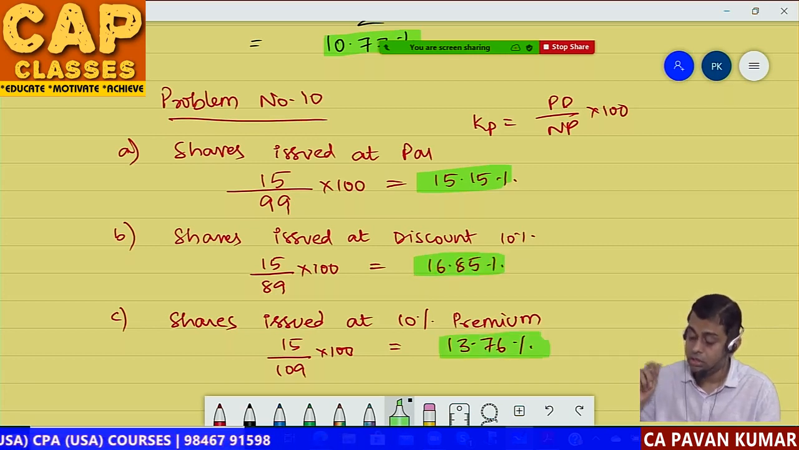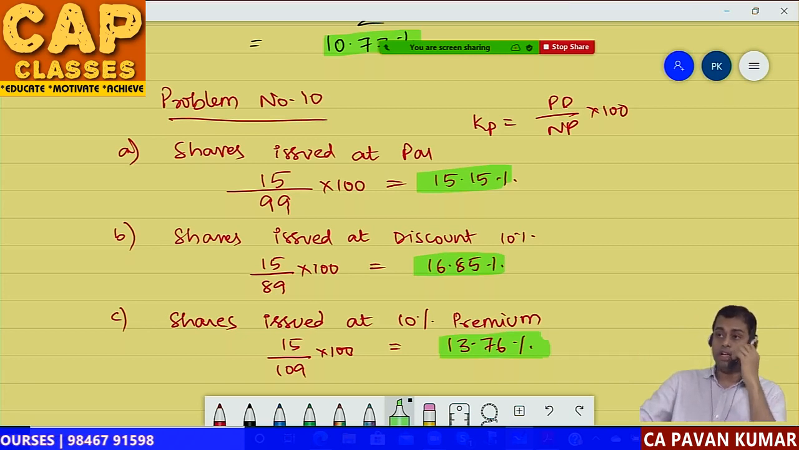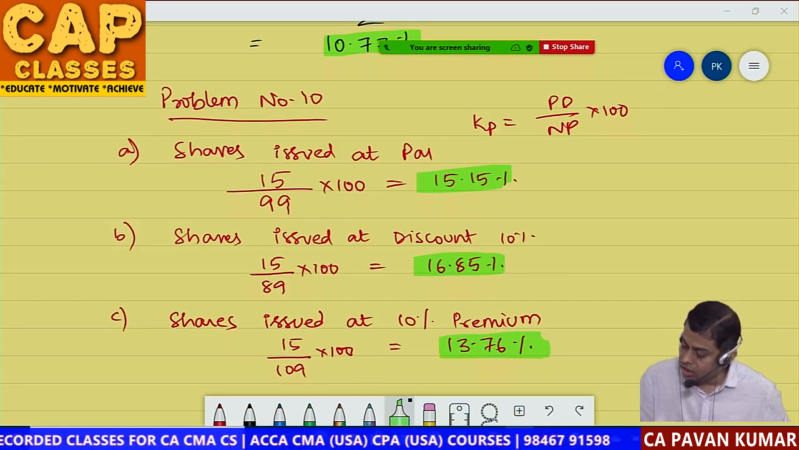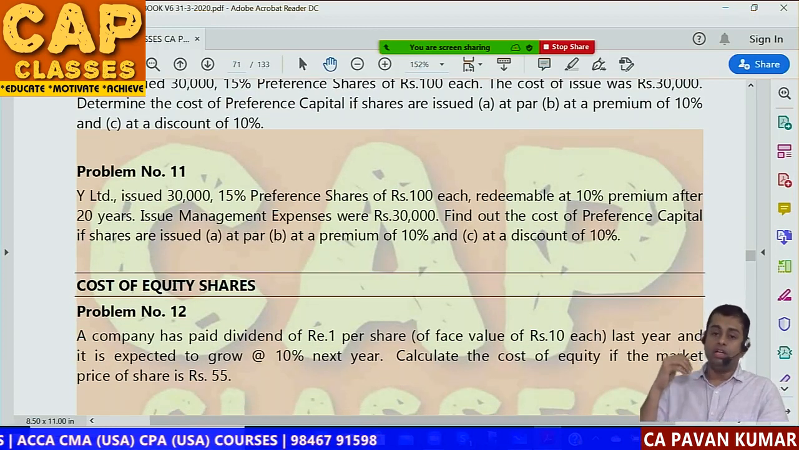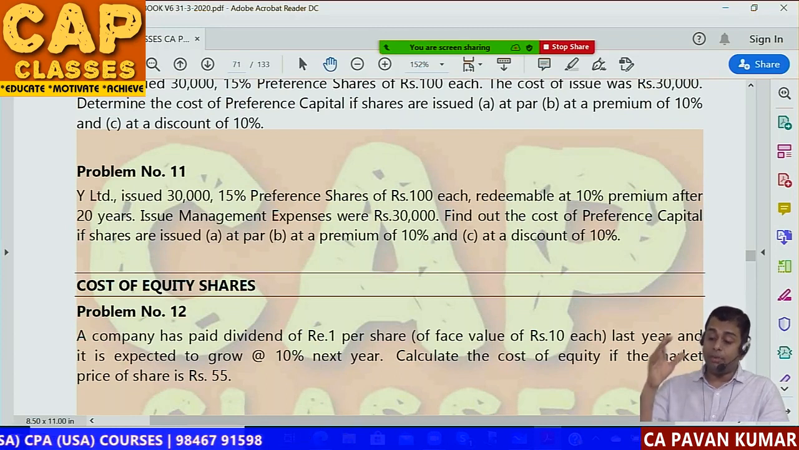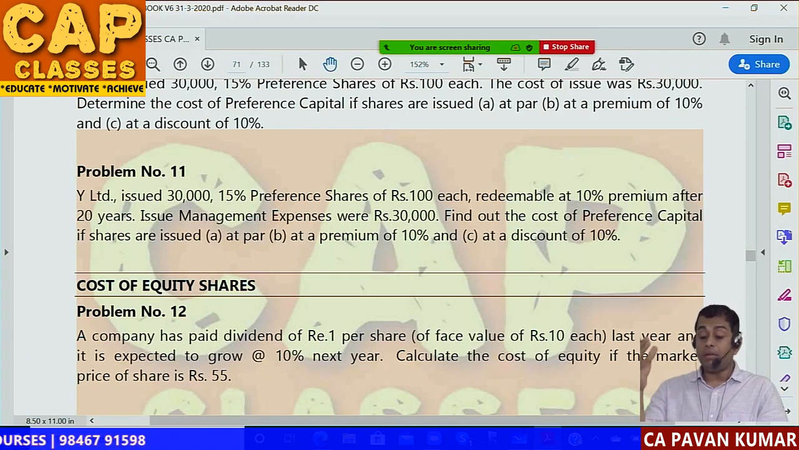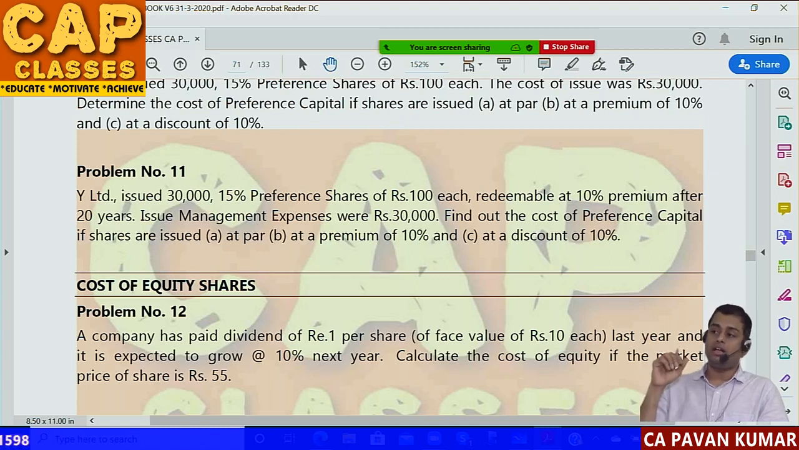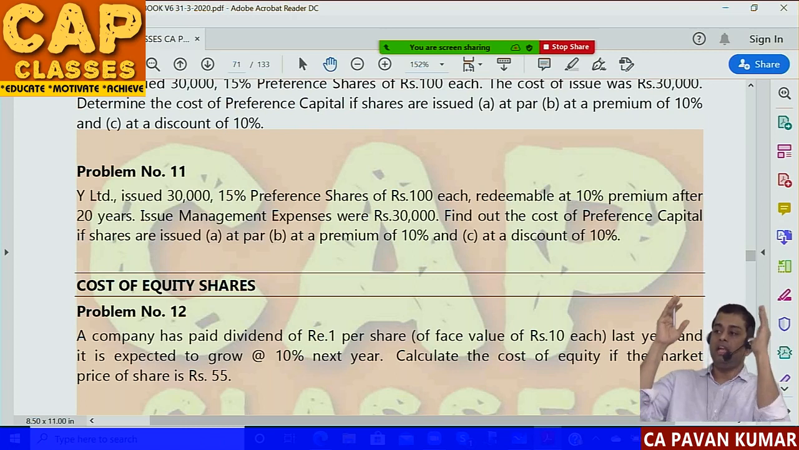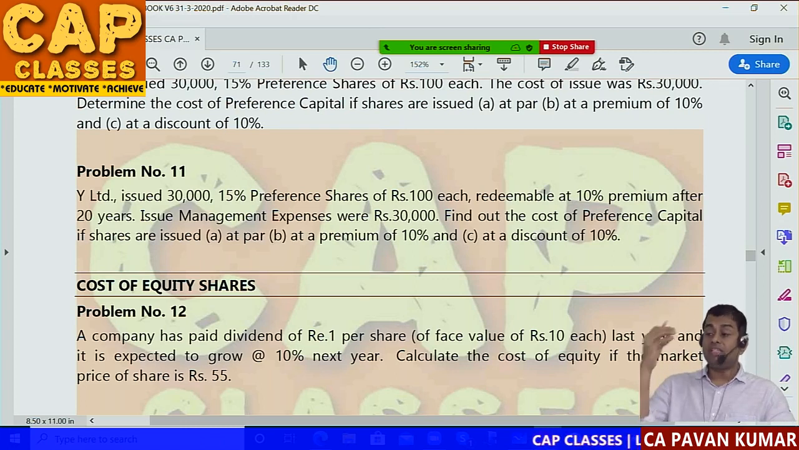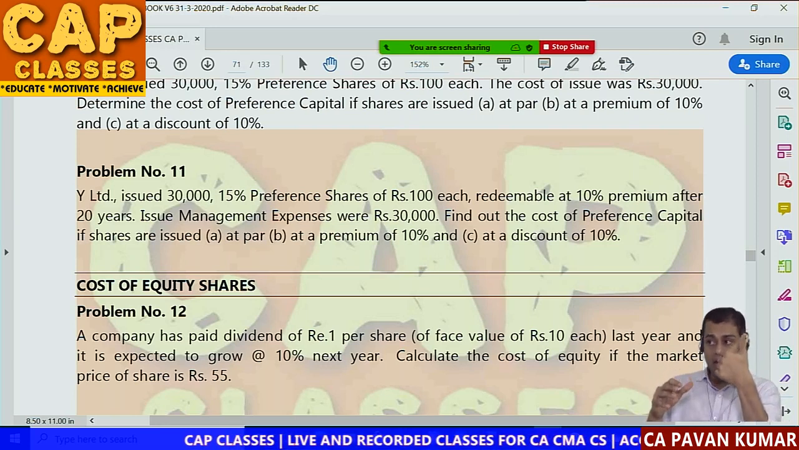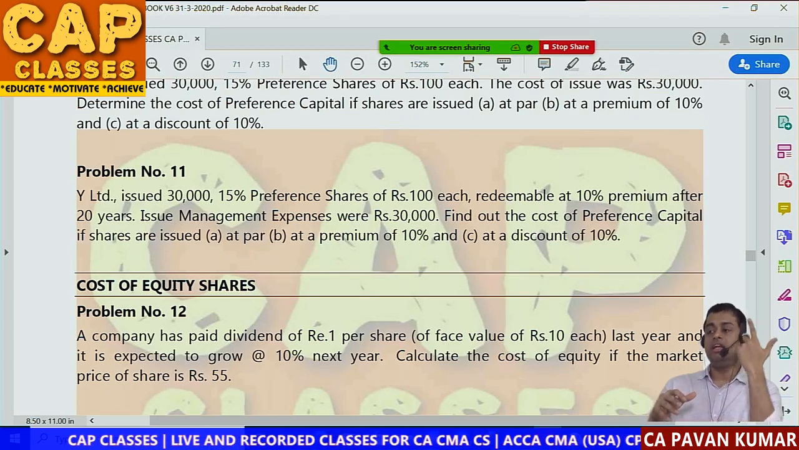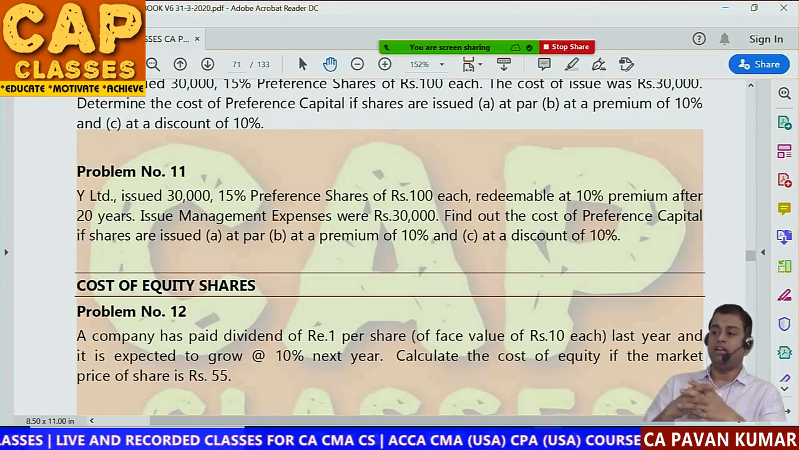So these are the answers. How many of you have solved it correct? So this is also a simple question, right? Next question, problem number 11. Y Limited issued 30,000 15% preference shares of 100 each, redeemable at 10% premium after 20 years. Redeemable, big formula. Issue management expenses were 30,000. That means per share 1 rupee. Find out the cost of preference shares if shares are issued A at par, B at premium 10%, C at a discount of 10%. Shall we do it?